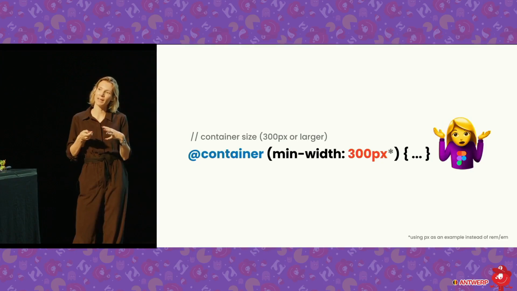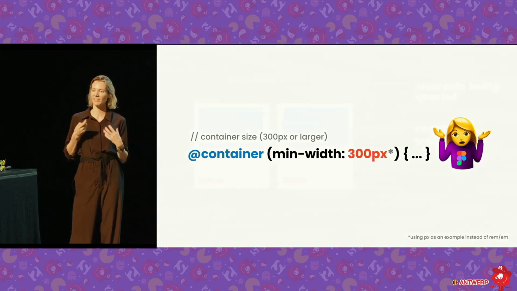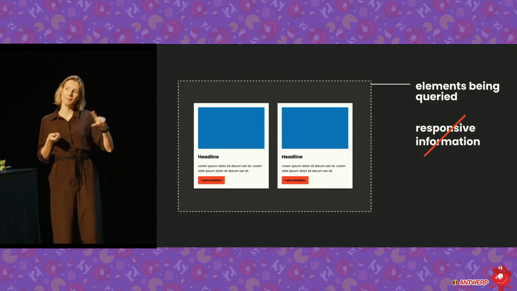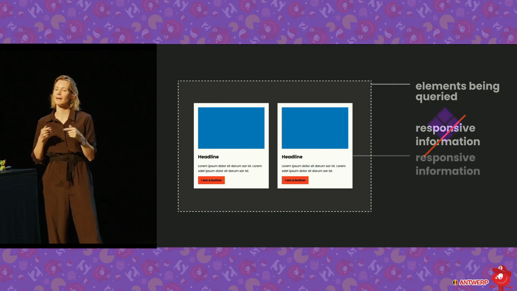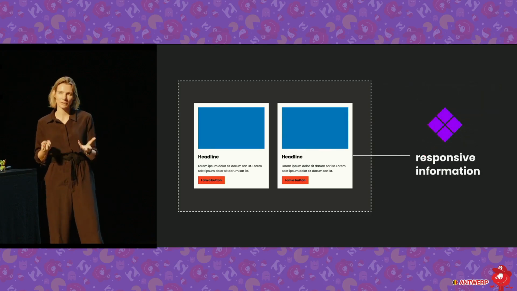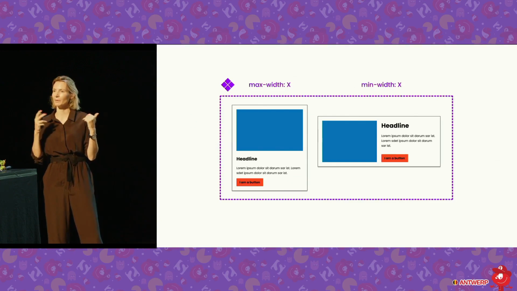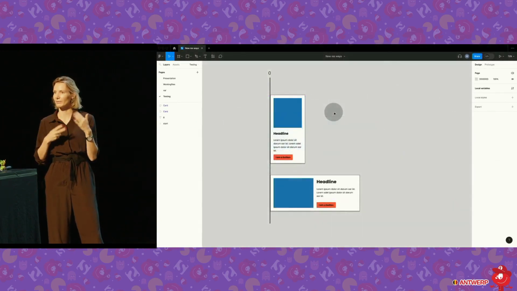But you know what? This has quite good support, so we could start planning for this, and we could do a little bit of a hacky thing here and just try it out. So the element being queried, that's the container, but the responsive information is not held there. It's held by the component. So what I could do in Figma, I could fake that a little bit, and I could use a component set with variants. And then what I could do is I could just make variants for these different breakpoints.